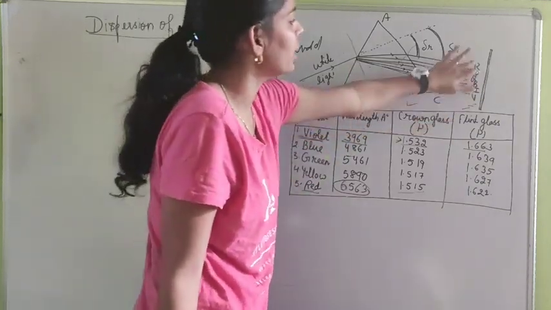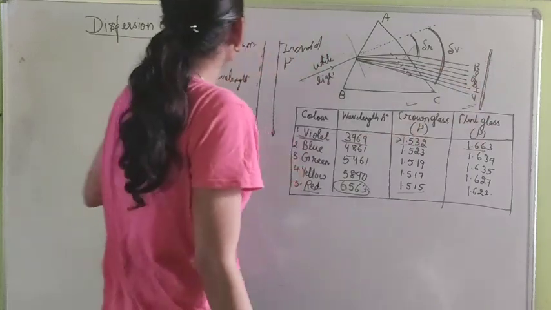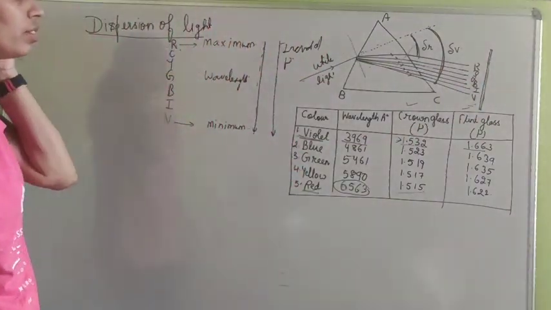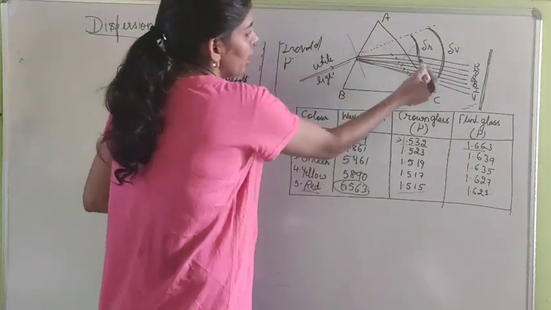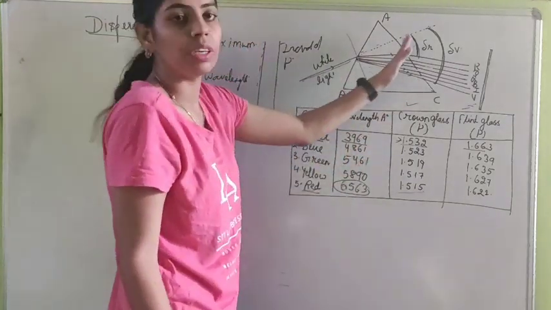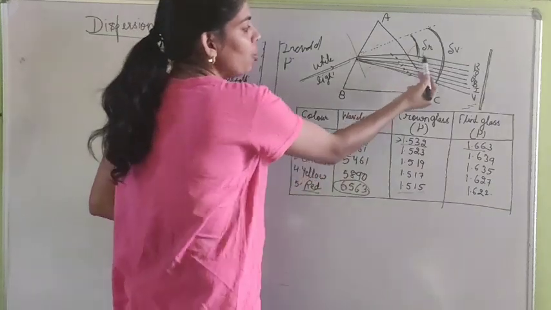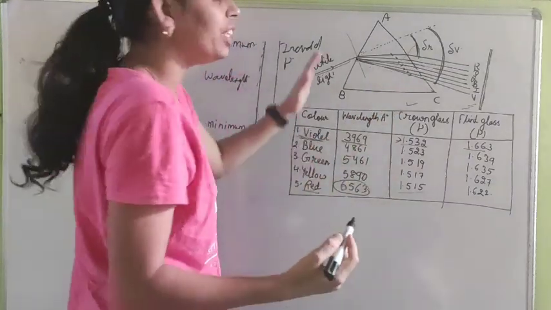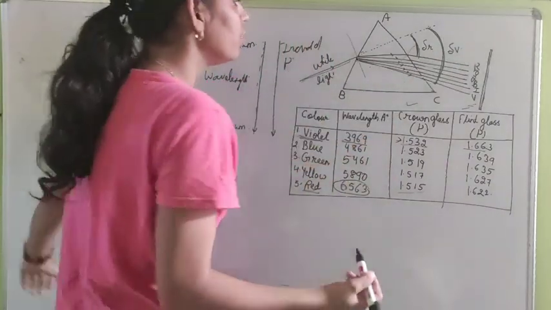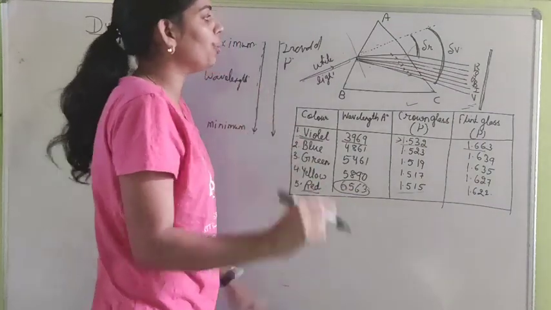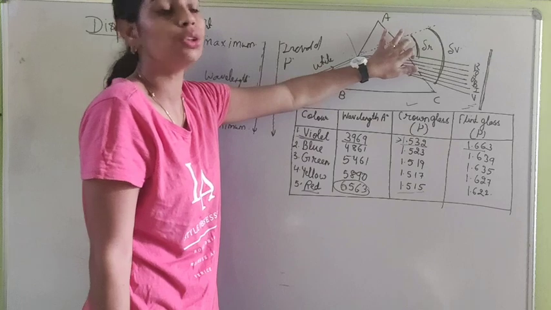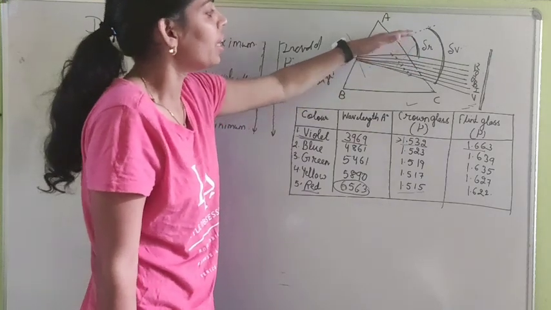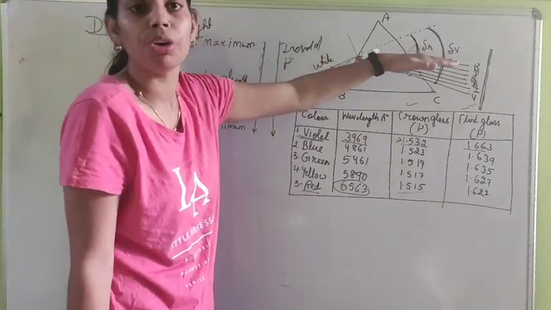And here we can see the 7 colors. So how do we see the 7 colors? When white light passes through the glass prism, it bends towards the normal, and while coming out of the prism, it deviates through different angles. Yesterday we told you about the angle of deviation. That means the angle of deviation is the angle through which the incident ray has been deviated from its original path.